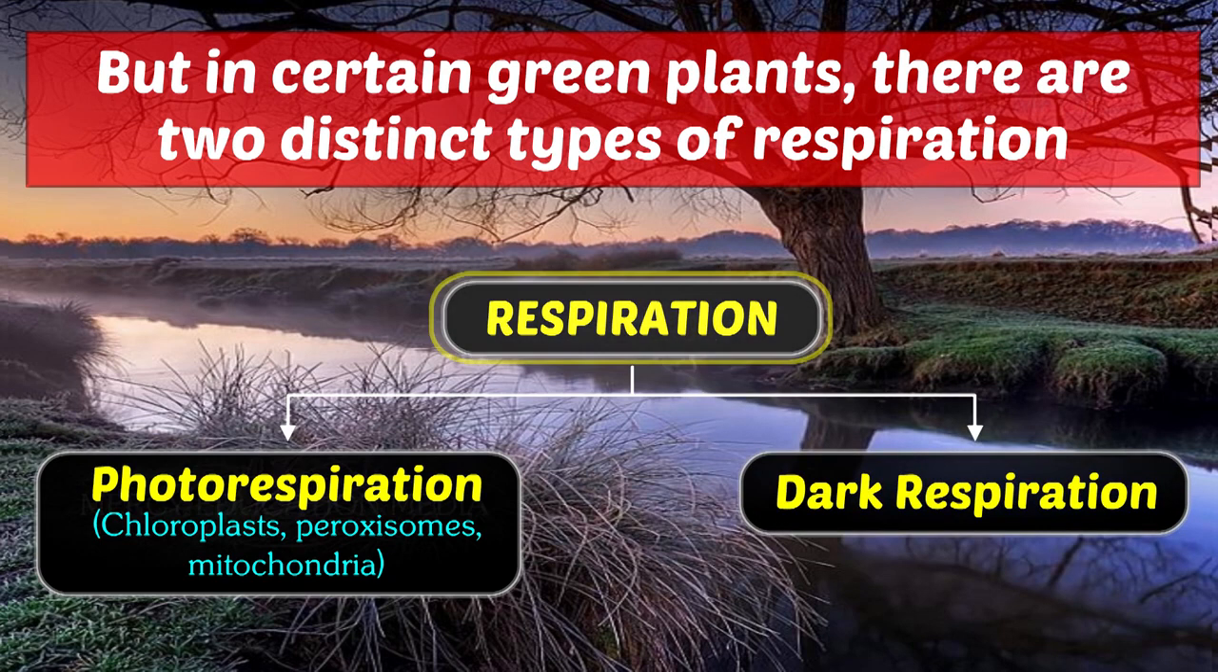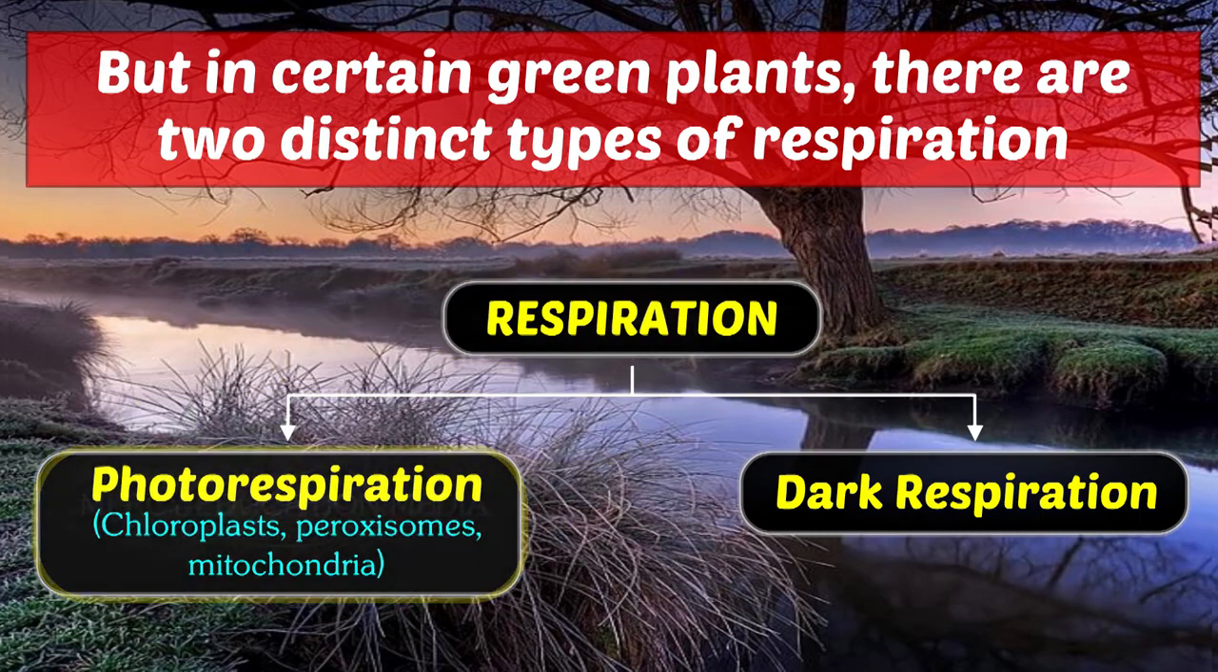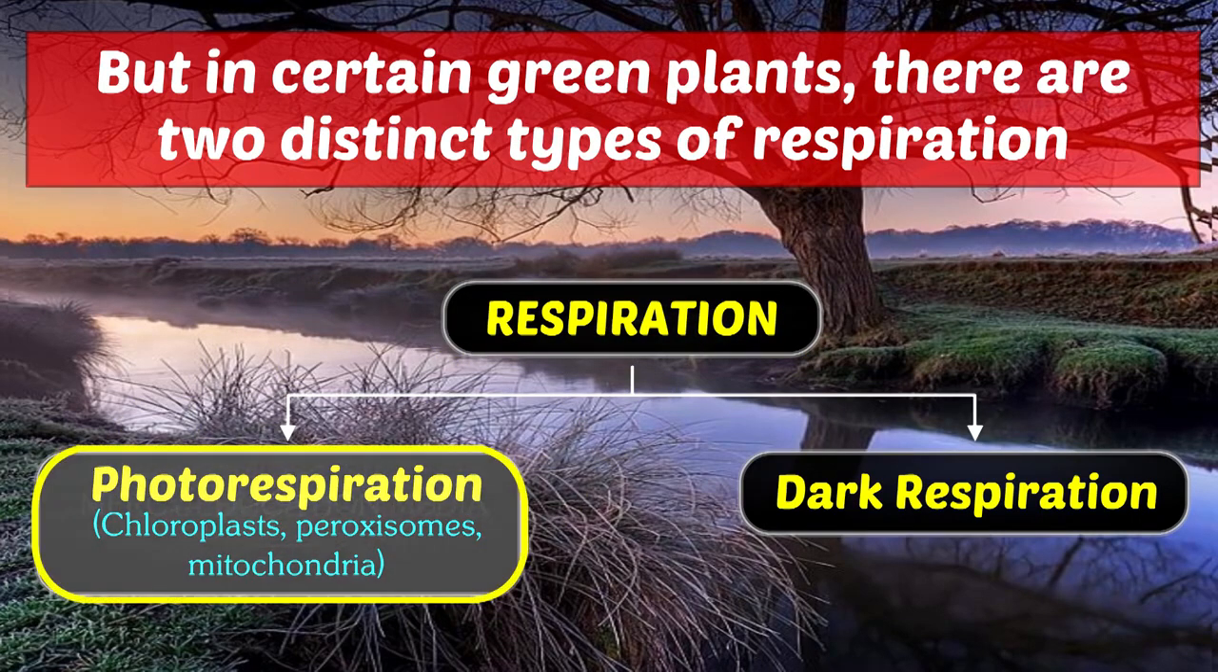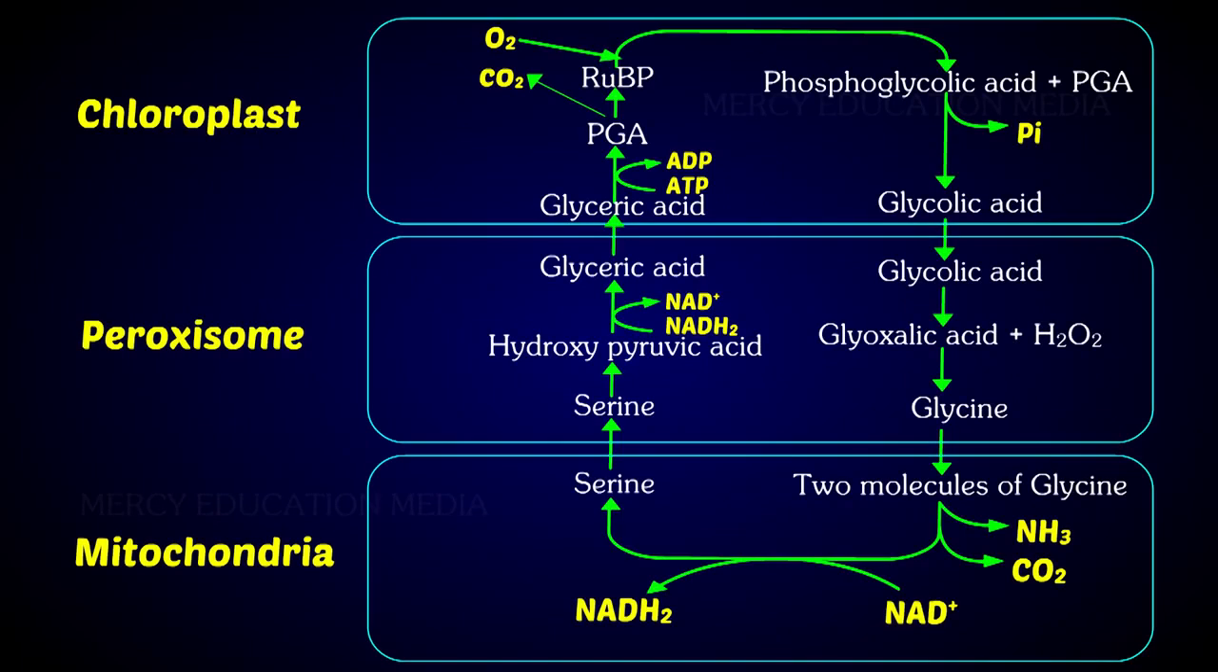Respiration that occurs in photosynthetic tissues in the presence of light and results in an increased rate of carbon dioxide evolution is called photorespiration or light respiration. Photorespiration involves three organelles, that is, chloroplasts, peroxisomes, and mitochondria. Oxidation of RuBP in the presence of high oxygen is the first reaction of photorespiration.